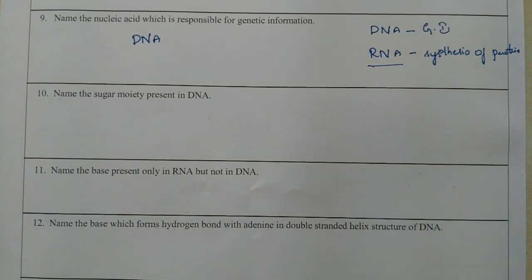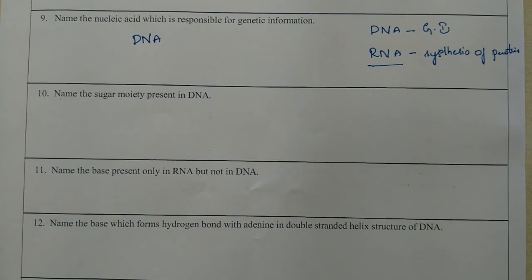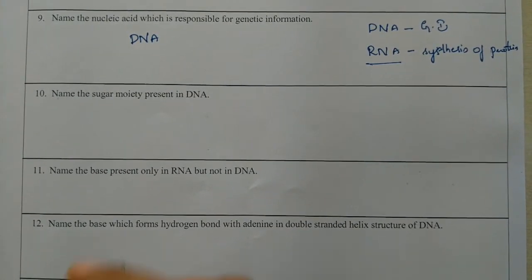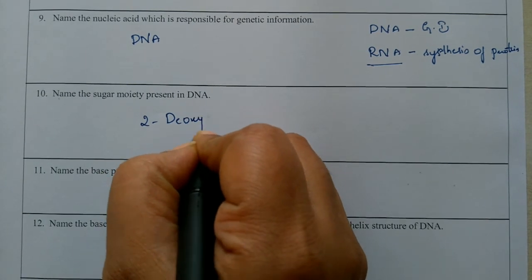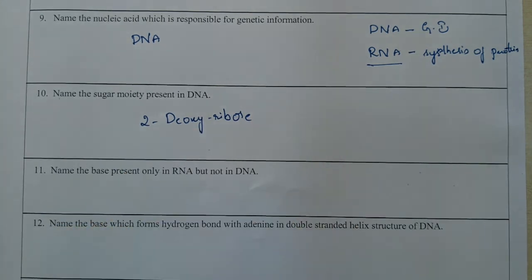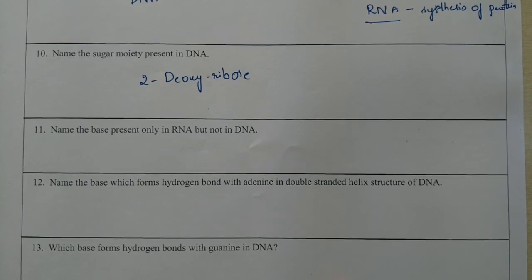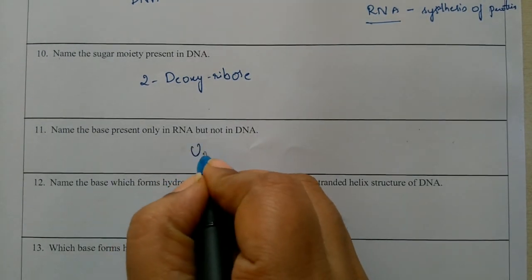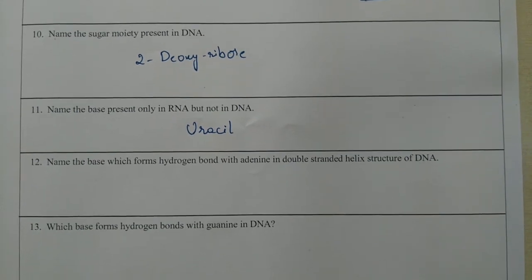Name the sugar moiety which is present in DNA. The sugar moiety present in DNA is 2-deoxyribose, or 2-deoxy-D-ribose, that is fine. Name the base present only in RNA but not in DNA. It is uracil. Uracil is the only base which is present in RNA but not in DNA.